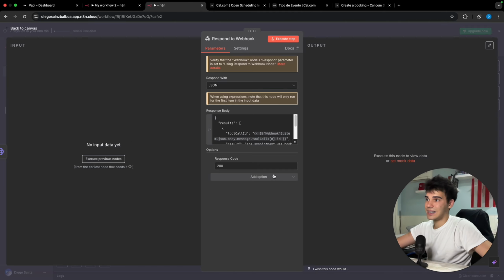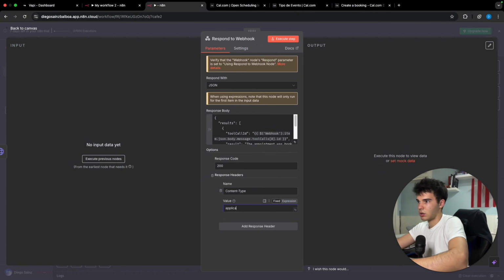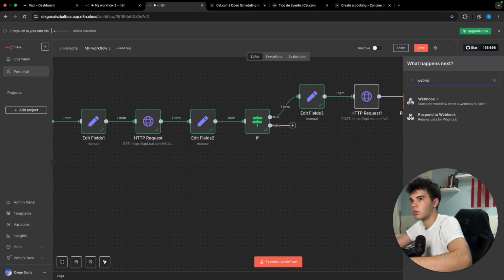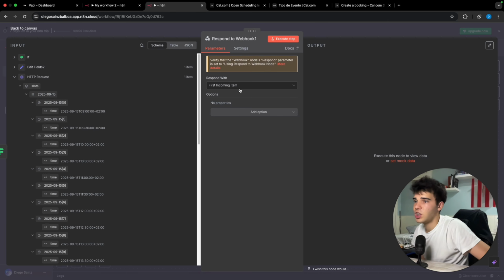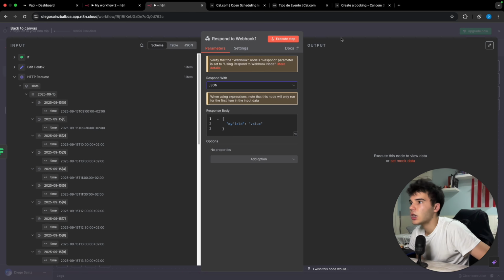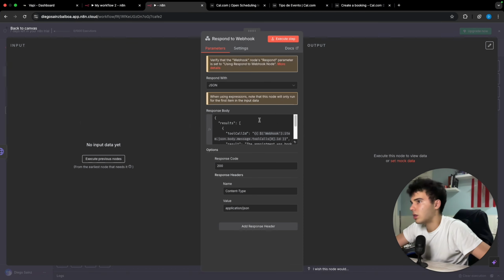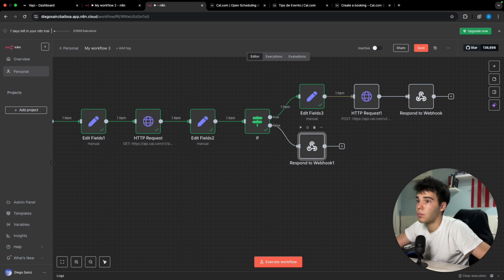We have to add our response headers. That is gonna be, in this case, content type here, and let's use application JSON. There you go. Okay, there we go, the respond to webhook, and we should also add another respond to webhook here, which will handle, in this case, all the information of the slots. So let's put the JSON. It's gonna be again an expression, and in this case we are gonna tell the agent that there was no availability, so we have to, in this case, propose another time.